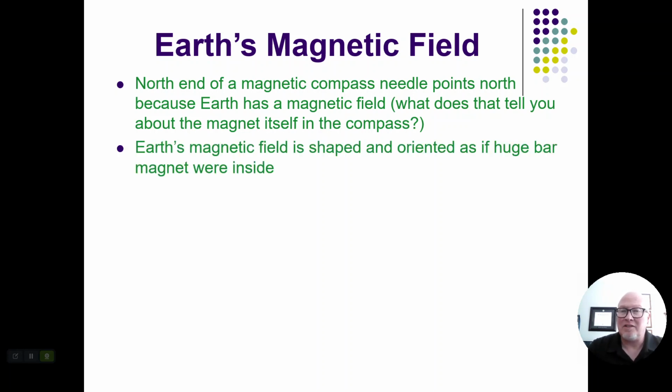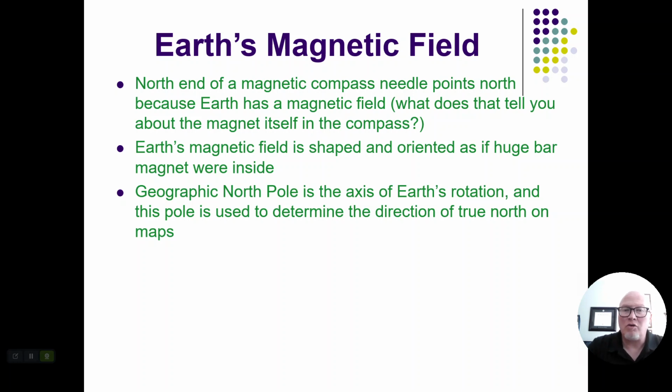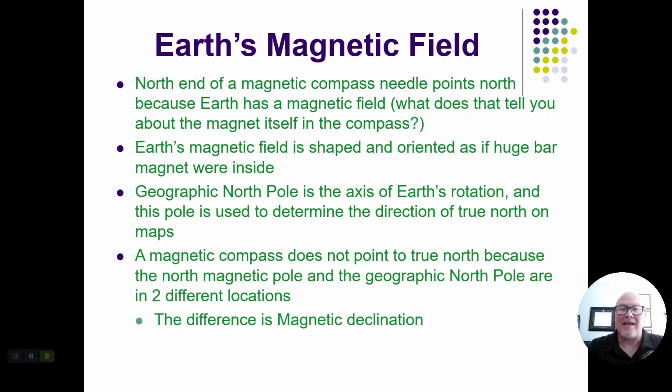So Earth's magnetic field is shaped and oriented as if a huge bar magnet were inside the Earth, going from north to south. So geographic north pole is the axis of the Earth's rotation, and the pole is used to determine direction of true north on maps. Magnetic north is slightly off from that, but not a lot. So the magnetic compass does not point true north because the north magnetic pole and geographic north pole are actually in two different locations. They're not far off, but there is enough that that's going to create an issue, and so we have to watch that if you were trying to use that for absolute navigation.